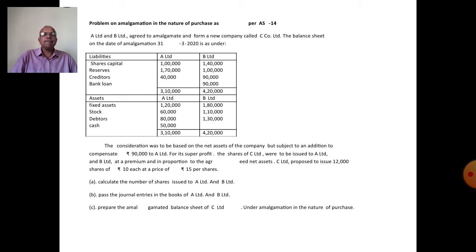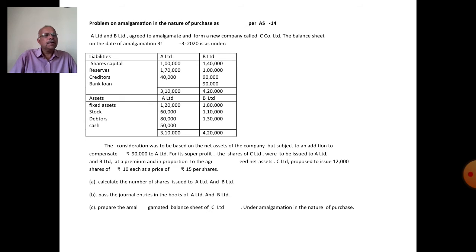Next, point A: calculate the number of shares issued to A Limited and B Limited. Point B: pass journal entries, the closing entries, in the books of A Limited and B Limited.